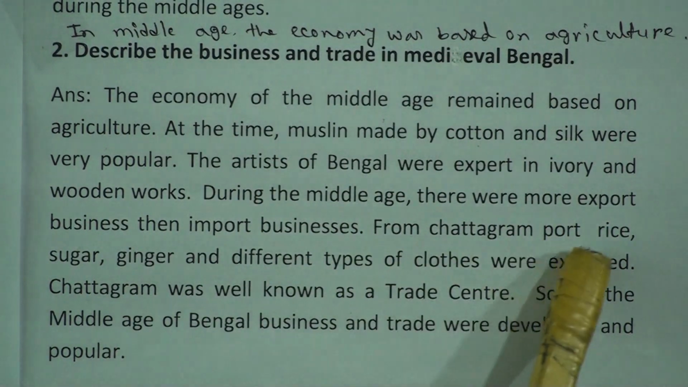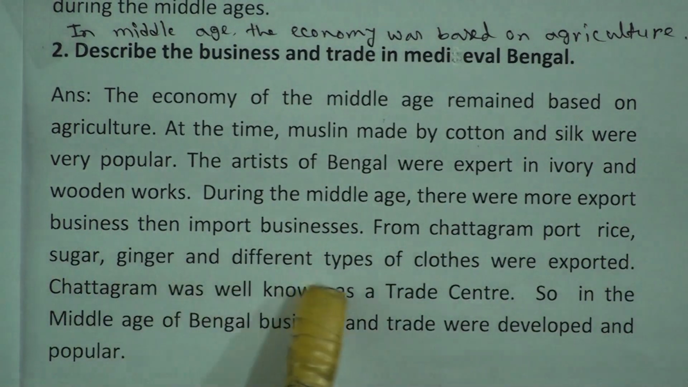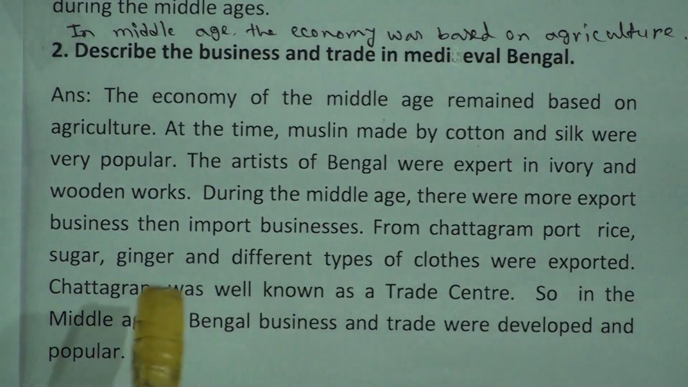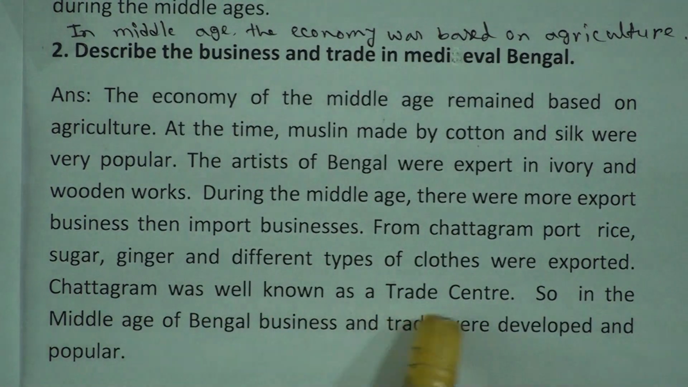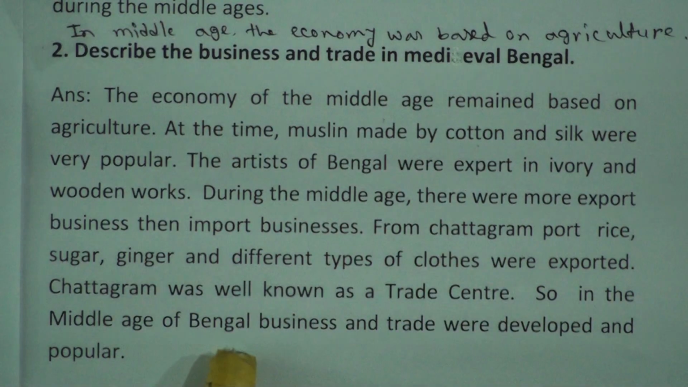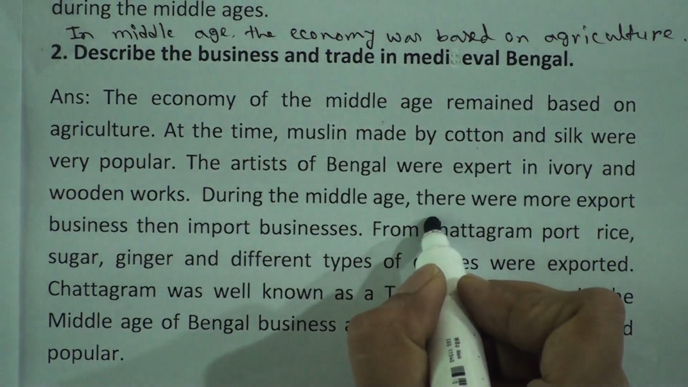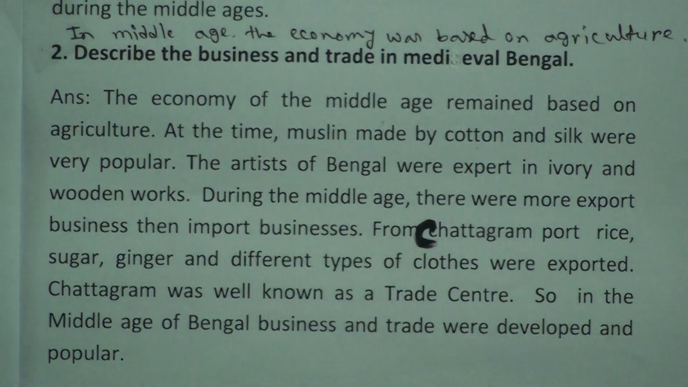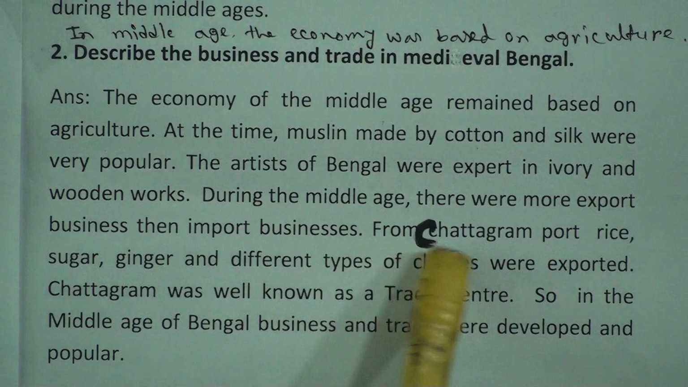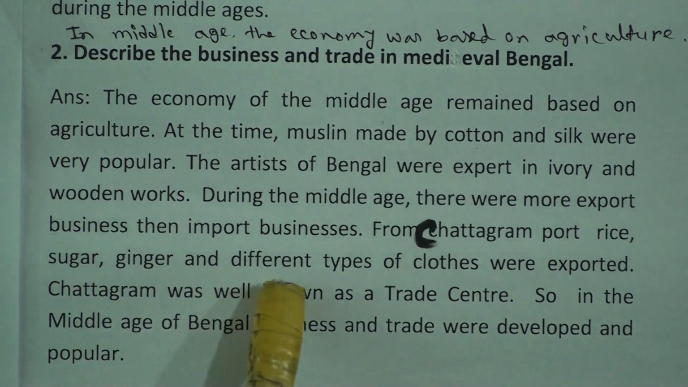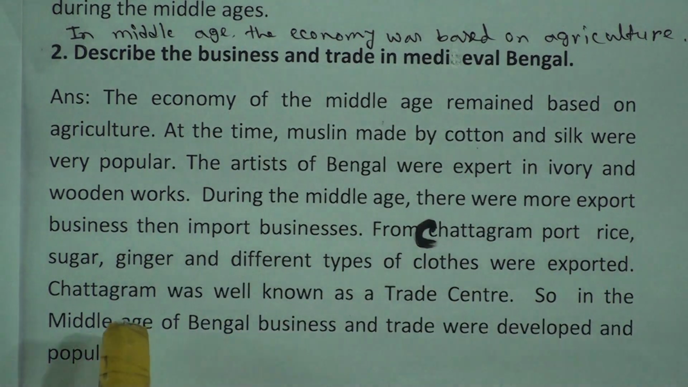From Chattogram port, rice, sugar, ginger and different types of clothes were exported. Chattogram was well known as a trade center. So in the Middle Age of Bengal, business and trade were developed and popular. Here, in Chattogram, C will be in capital form, not short form.